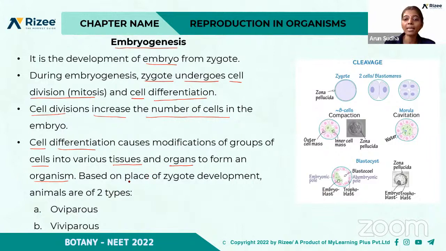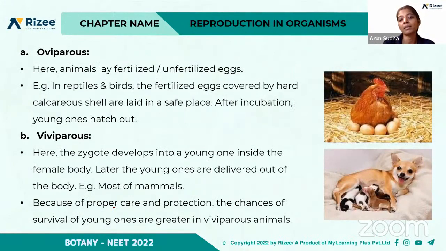Based on the place of zygote formation, that is, where the zygote is developing, there are two types of animals. One is called the oviparous animal and another one is the viviparous. So what do you mean by oviparous? They are the egg laying animals. So animals lay fertilized or unfertilized eggs. So that is oviparous, right? Examples are reptiles and birds. They are the examples for oviparous because they lay eggs.